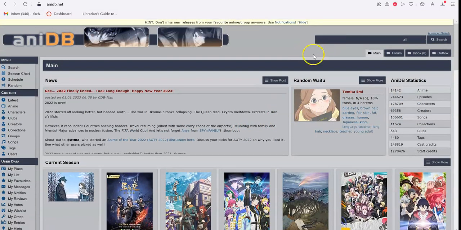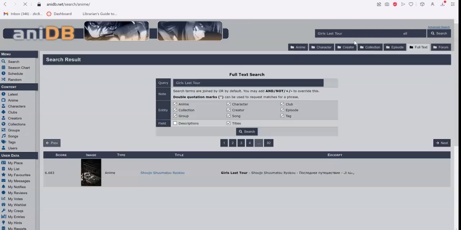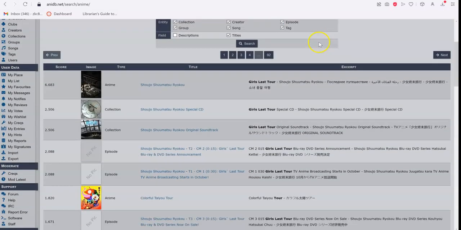To use the basic search, you can start by clicking up here. You can choose from several different topics and options to make your search more specific. So I'll start by typing in the name of the show. And the results will appear.